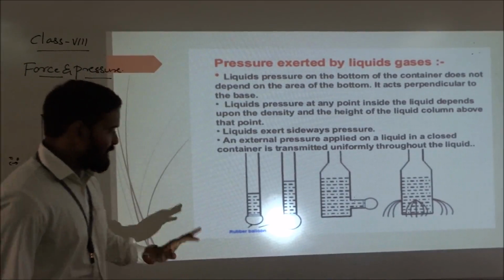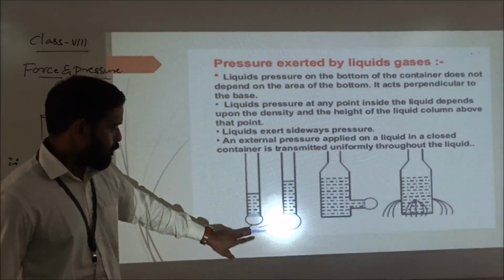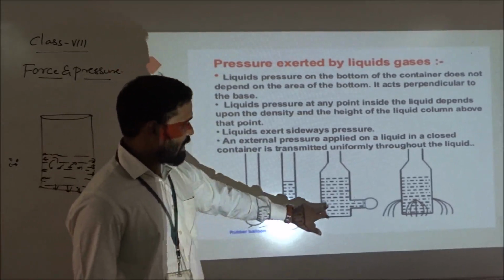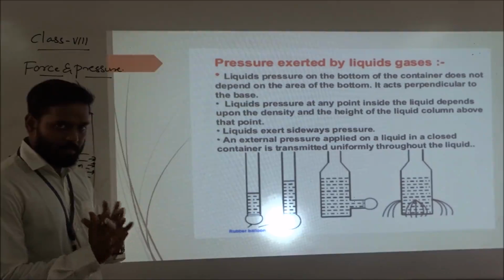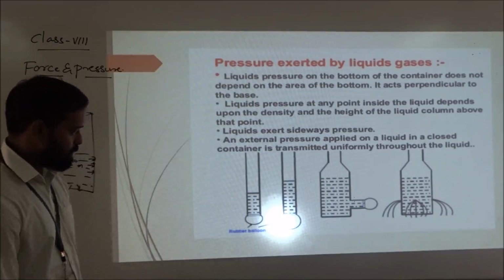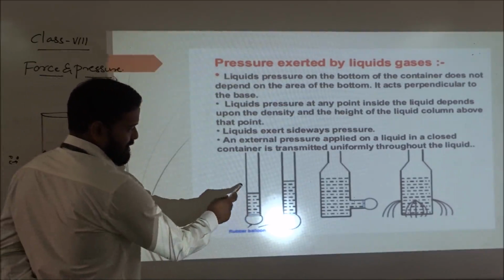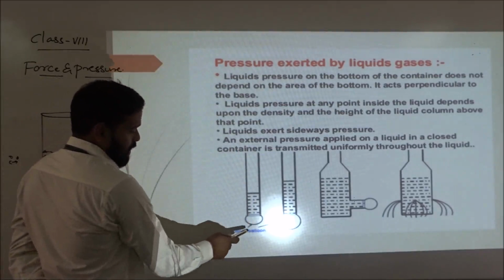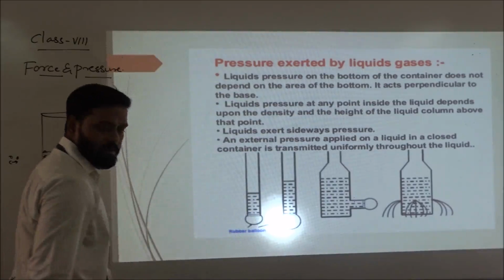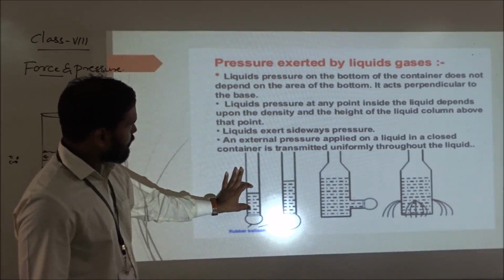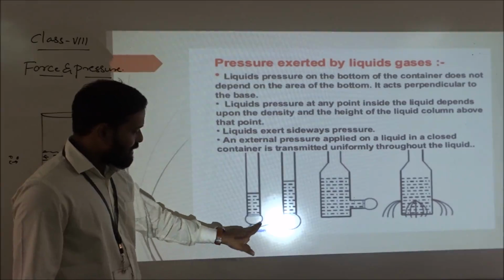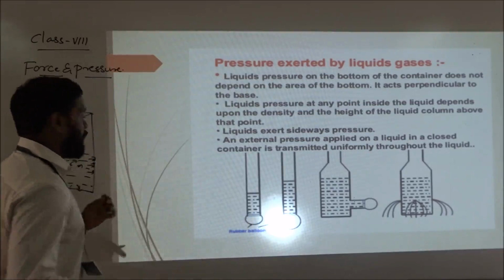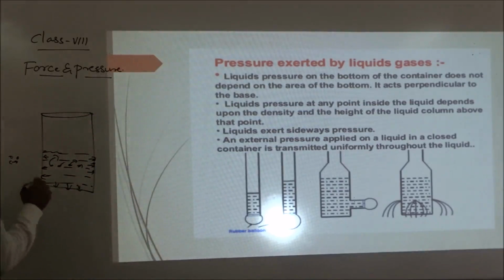Suppose we see that here 4 cases are there. In this container, in this container, in this and this. In 4 containers. So now I will relate how pressure is exerted in each case. Suppose the first one, in the first container, you can see the liquid is lesser. So if the liquid is lesser in the first container, what will happen? The pressure exerted is less, because whenever pressure is exerted in liquid, the volume also matters.